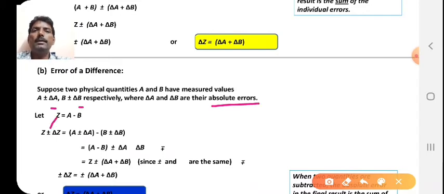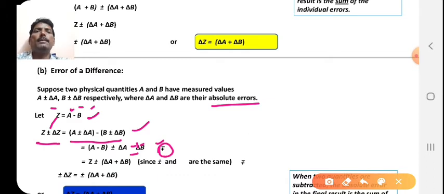If Z is the physical quantity for the subtraction, then Z equals A minus B. So Z plus minus delta Z is equal to, putting the values of A and B in this equation, A plus minus delta A minus B plus minus delta B. Solving this bracket, we will get A minus B plus minus delta A plus minus delta B. Here the sign is somewhere missing.